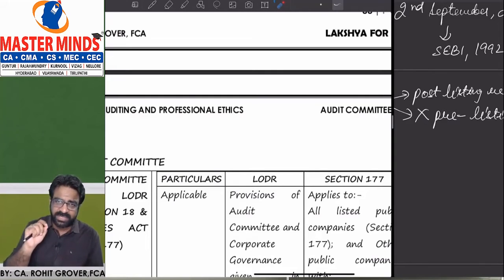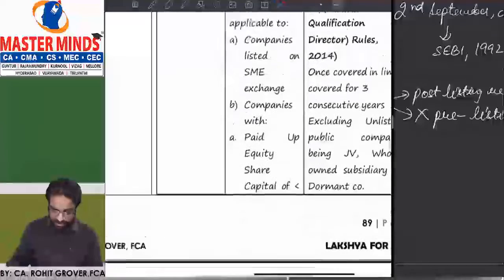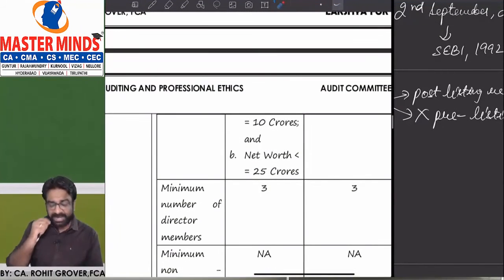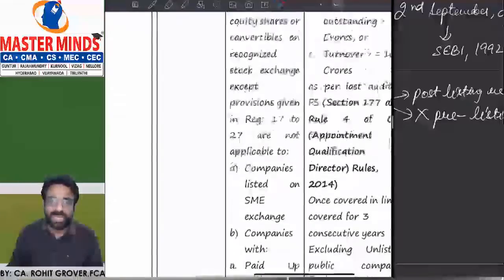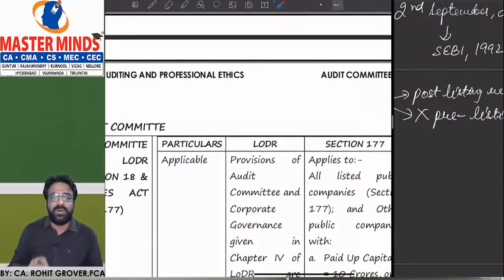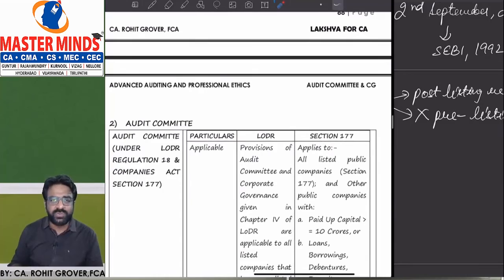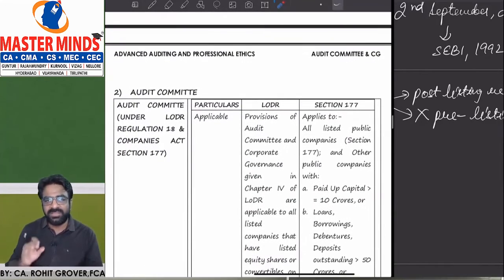Are you getting the point? SME exchange, and those companies whose paid up share capital is less than or equal to 10 crores and net worth is less than or equal to 25 crores. Correct, everyone? So this is what brings an end to the applicability of what? Audit committee. Everyone is clear? So as per SEBI regulations LODR, this is the applicability.